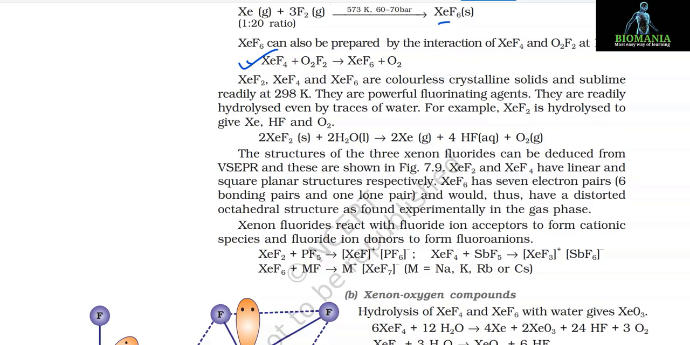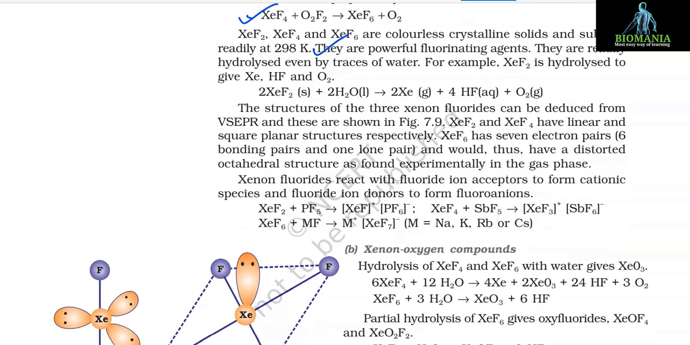XeF2, XeF4 and XeF6 are colorless crystalline solids and sublime readily at 298 K. They are powerful fluorinating agents. They are readily hydrolyzed even by traces of water. For example, XeF2 is hydrolyzed to give Xe, HF and O2. 2XeF2 plus 2H2O gives 2Xe plus 4HF plus O2.